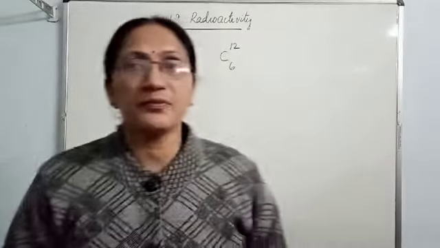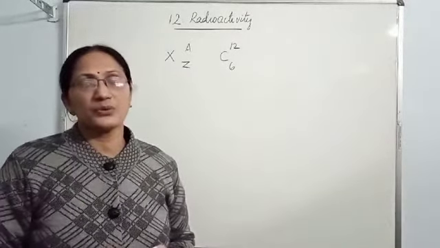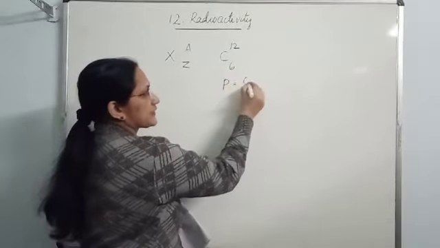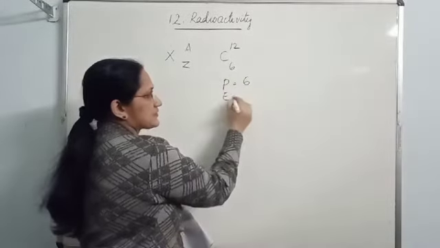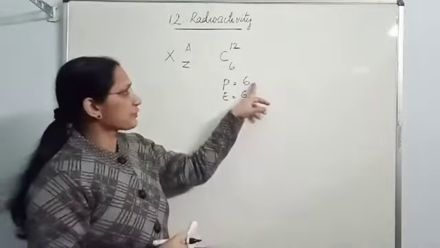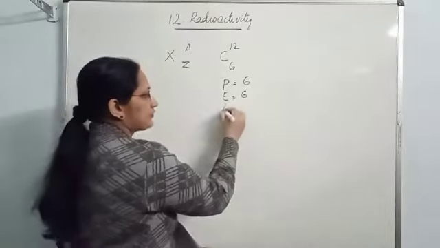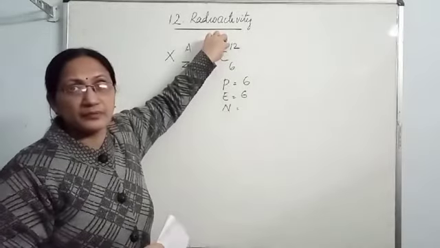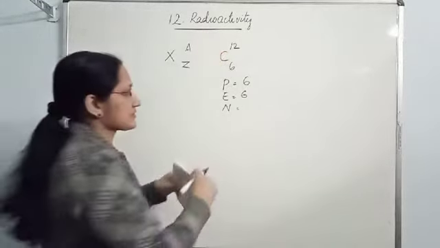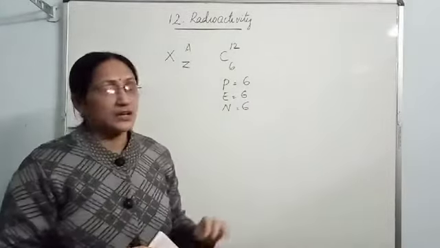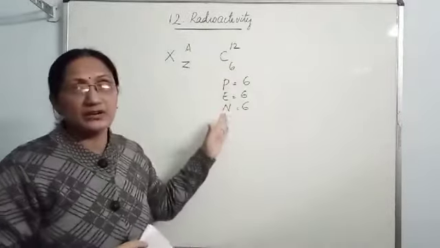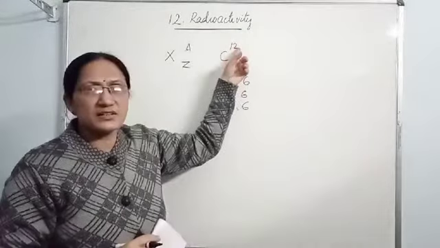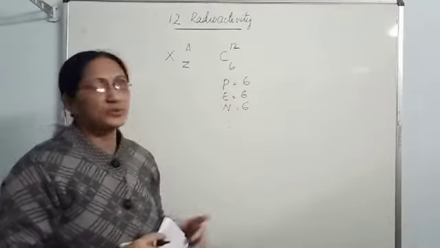Also, you will get the information about the number of protons, neutrons and electrons. Here in this atom, the number of protons is 6, and the number of electrons is 6 because in every atom the number of protons and electrons are the same. The number of neutrons you will get when you subtract the atomic number from the mass number. 12 minus 6, so the number of neutrons is 6. So from this symbol you get several pieces of information: which element it is, what its atomic number is, what its mass number is, and how many protons, electrons and neutrons are there.